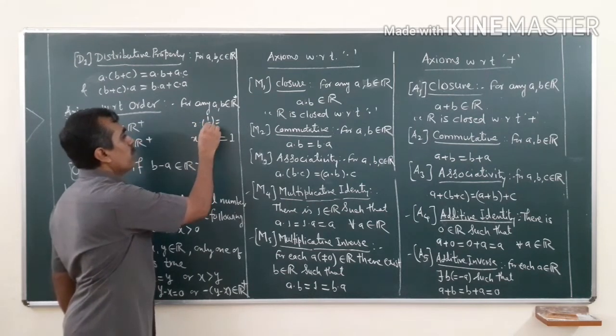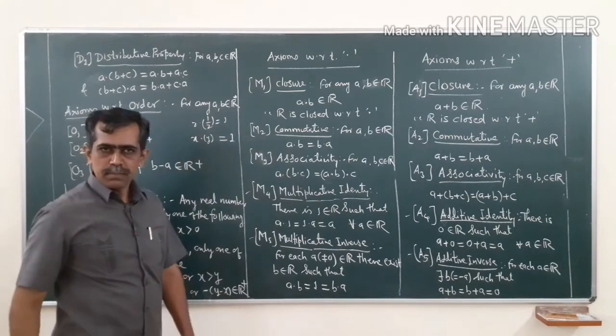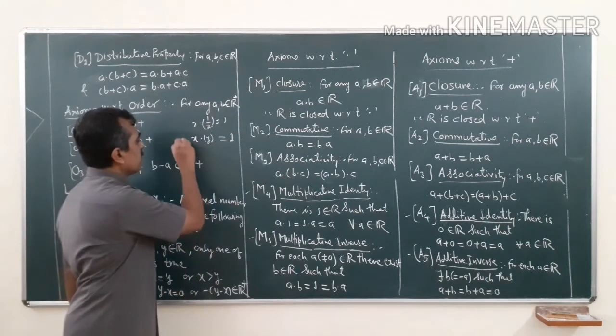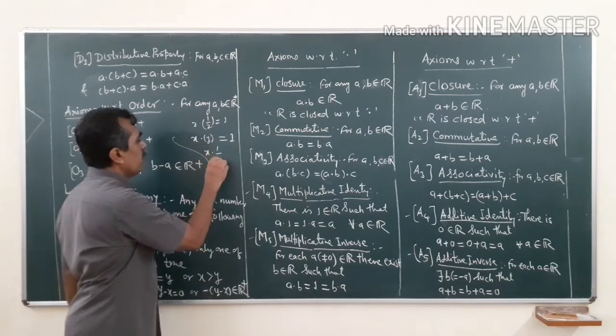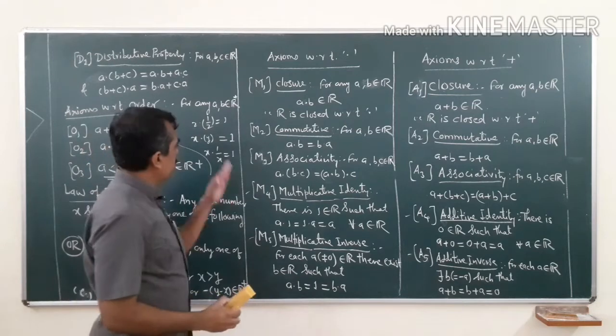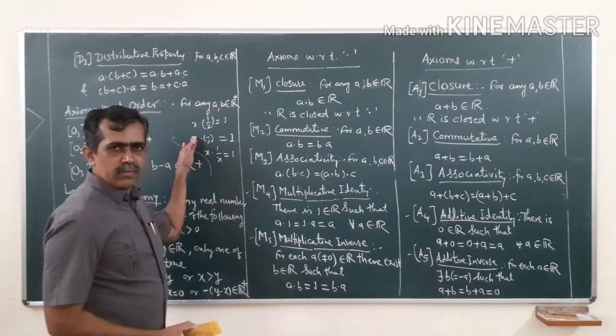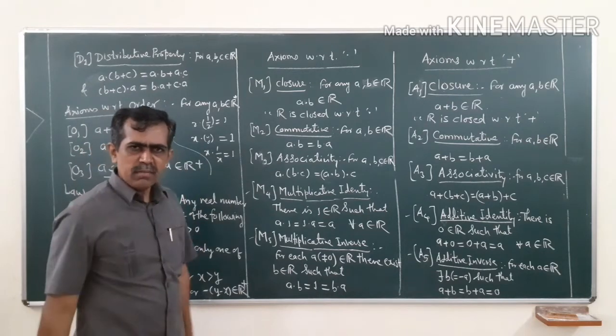So, if this is x, y is 1 by x, so that their product is 1, right. So, for x there should be y as 1 by x, so that the product is 1. Then this number is called the multiplicative inverse of x. But is it true for all real numbers?